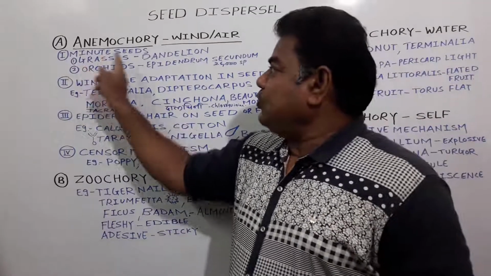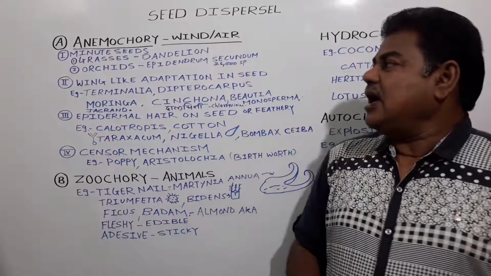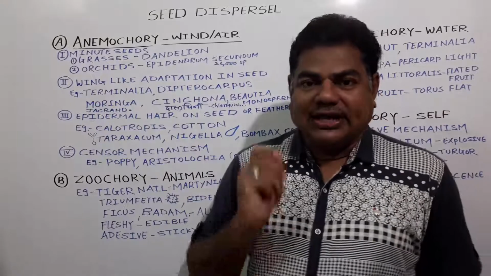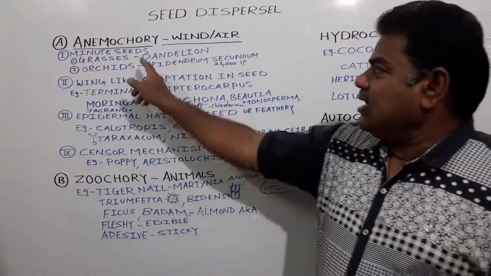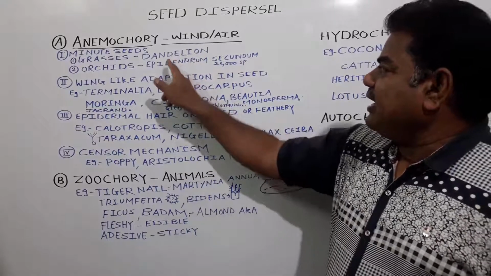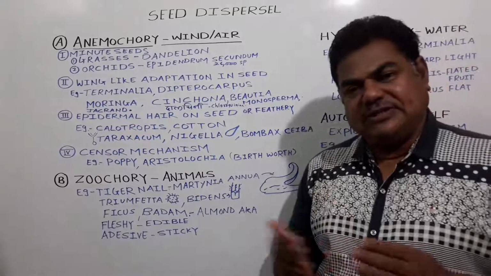First, minute seeds, tiny seeds, are present in the case of grasses and orchids. For example, I have written here dandelion, and many such species are there.